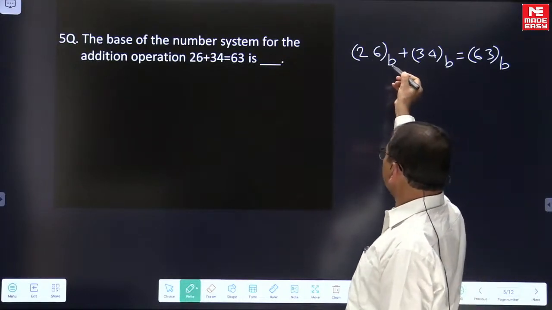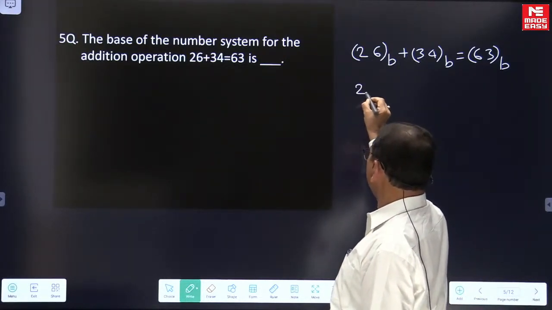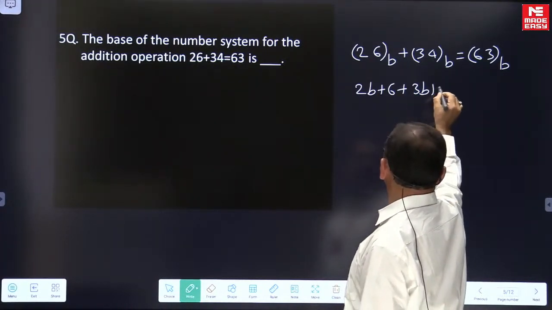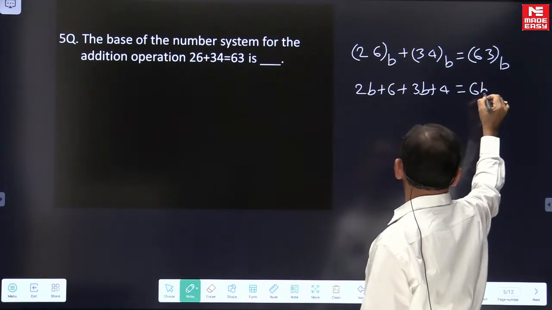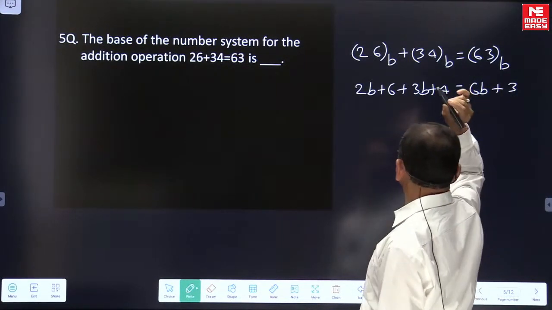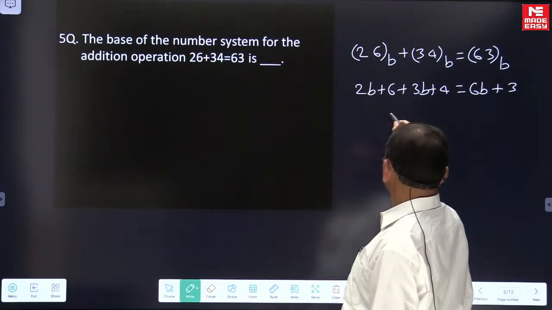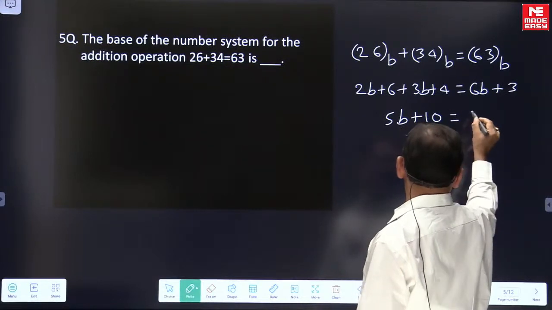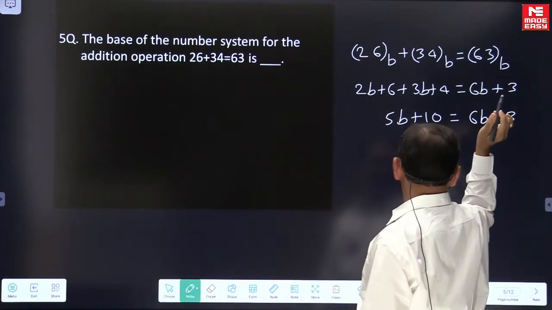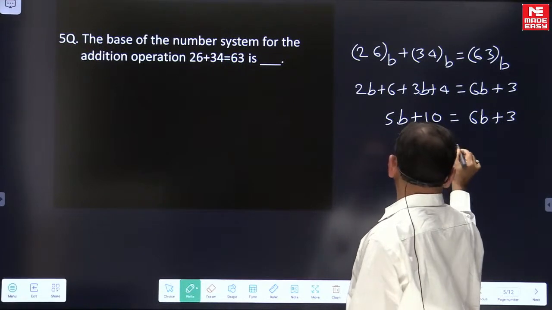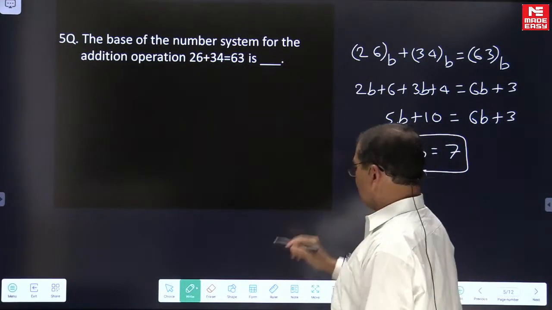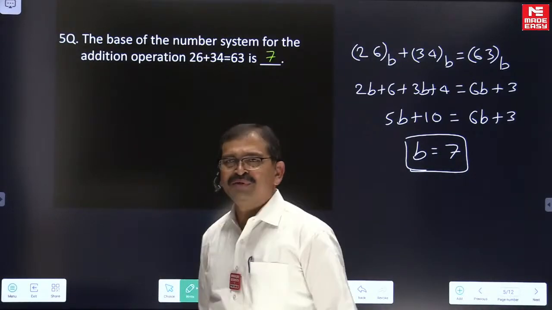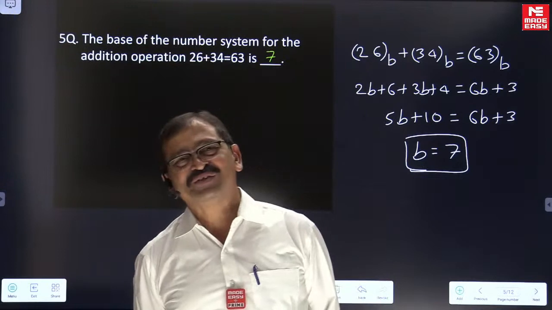So assuming the radix is b, we can read it as 2b plus 6 plus 3b plus 4 is equal to 6b plus 3. This gives 5b plus 10 on the left side and 6b plus 3 on the right side, which gives b equal to 7. Hence the answer for this question is 7.